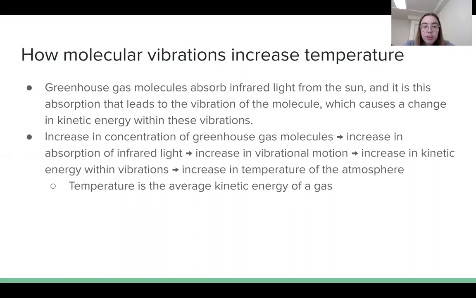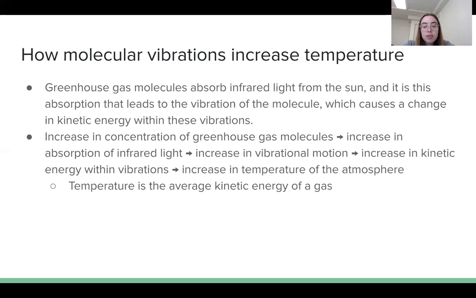So, as I stated, greenhouse gases absorb infrared light from the sun. It is this absorption of photons that leads to higher kinetic energy within the vibrations of the molecules. This is due to the fact that an increase in the concentration of greenhouse gas molecules in the atmosphere leads to increased absorption of light from the molecules. Increased absorption of light causes an increase in the vibrational motion of the molecules. The increase in vibrational motion leads to an increase in kinetic energy within the vibrations of the molecule, which then causes an increase in temperature, and temperature is a measure of average kinetic energy of a gas. So that's how kinetic energy and temperature are related.